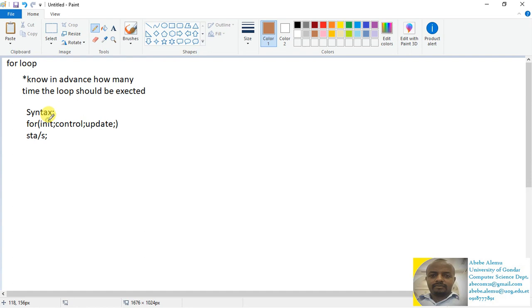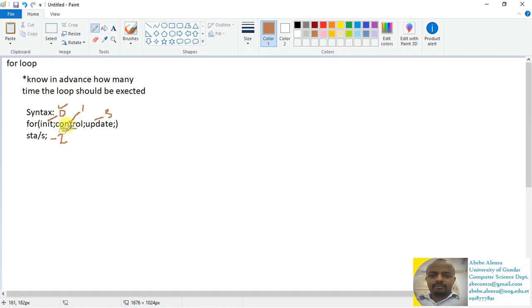This statement is what we call step 0, the initialization. The control is step 1, the statement is step 2, and the update is step 3. This way the statement will be executed. One very important point that you should understand is that the initialization will be executed only once, whereas the control, the statement, and the update will be executed many times depending on the result of the control.